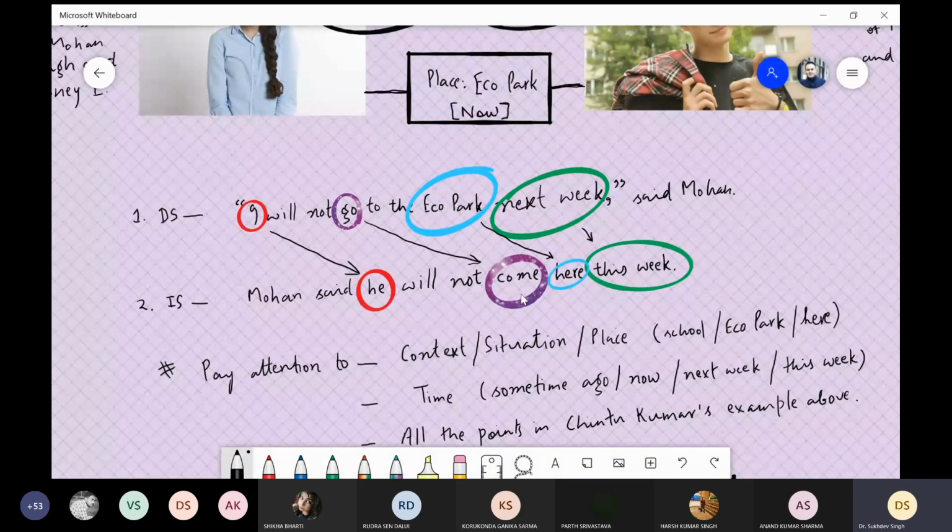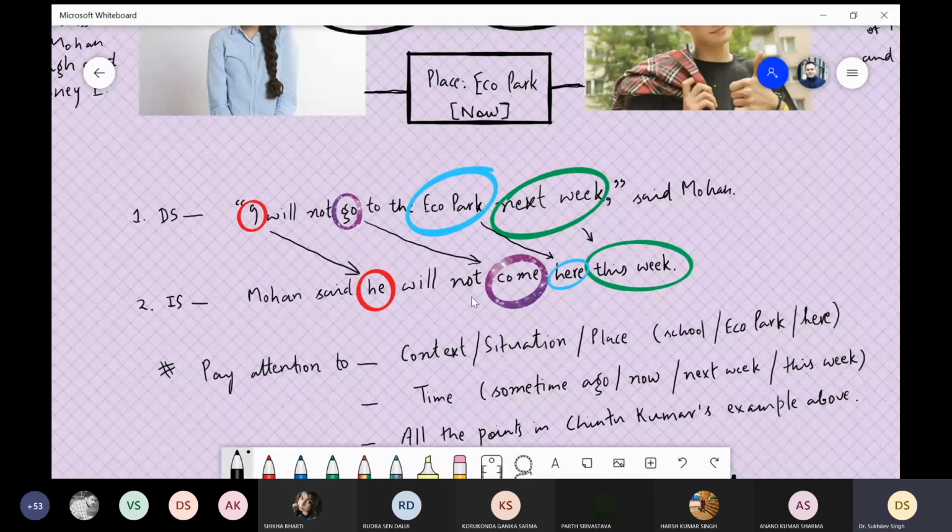And the second thing is this, that this statement, as we know, the place is Eco Park. When Mohan's statement is conveyed by Meena Paul, then the place is Eco Park. That's why come is used here, not go.